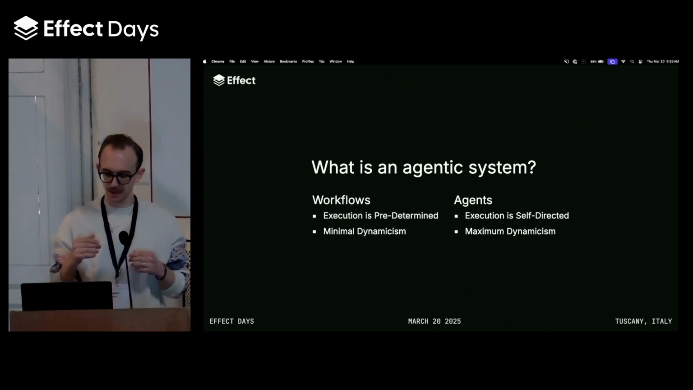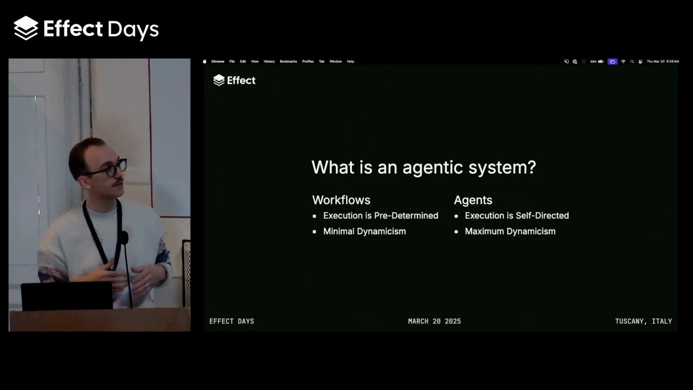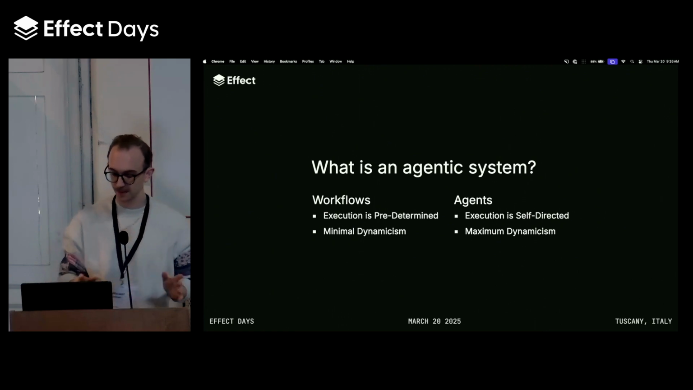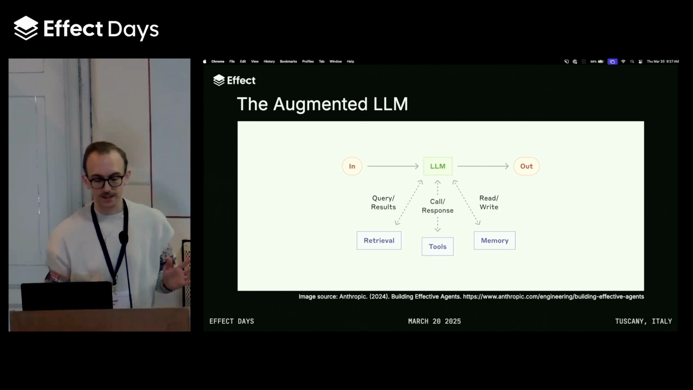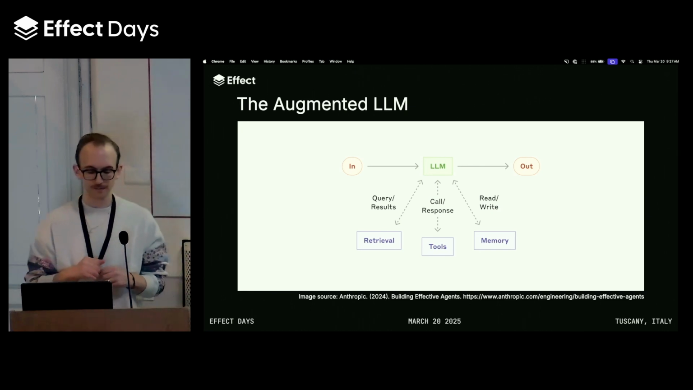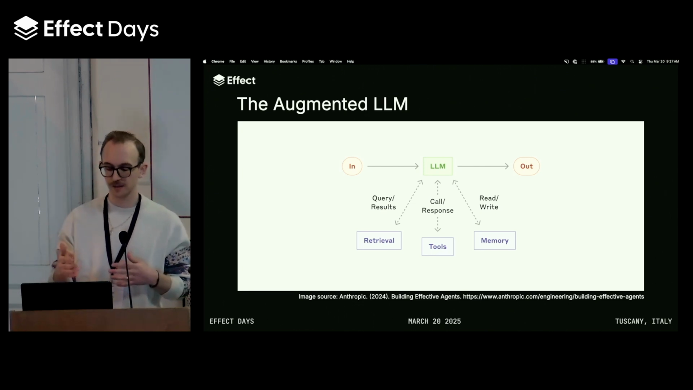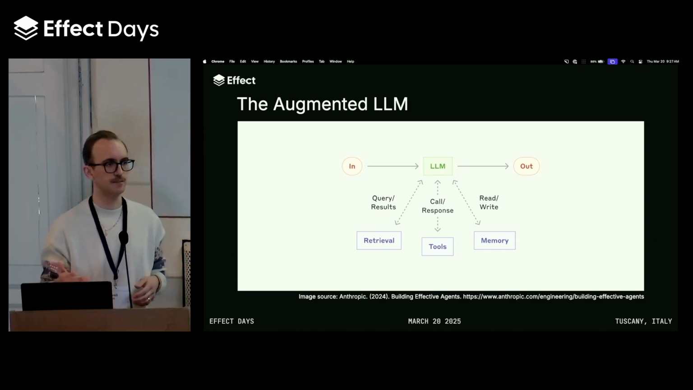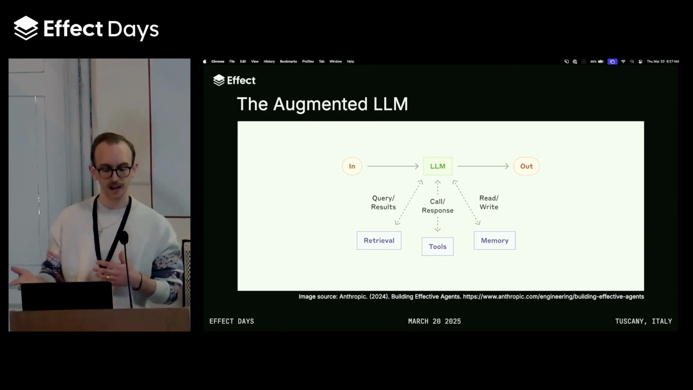And so I think these two categories are helpful to keep in mind as we go through this. We're primarily going to focus on workflows during this talk, but it's helpful to keep this in mind. And I mentioned before, at the core of any agentic system is what Anthropic refers to as the augmented LLM, where you've still got your normal input-output interactions with the large language model, but you've also enhanced that LLM with different features to augment the response that you get, right?